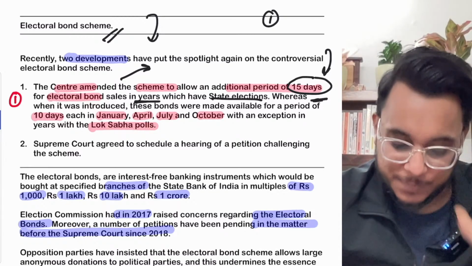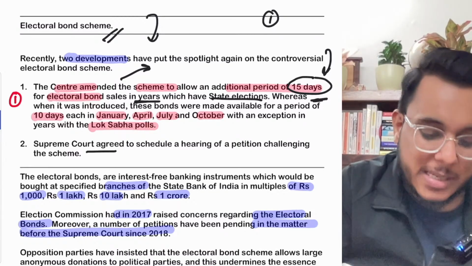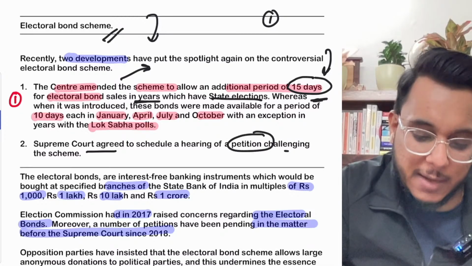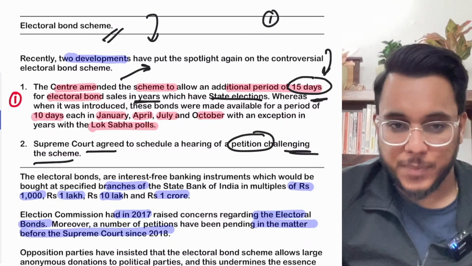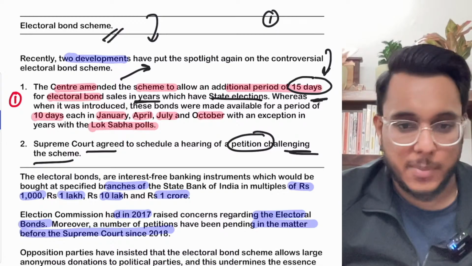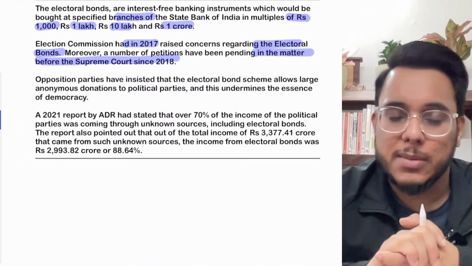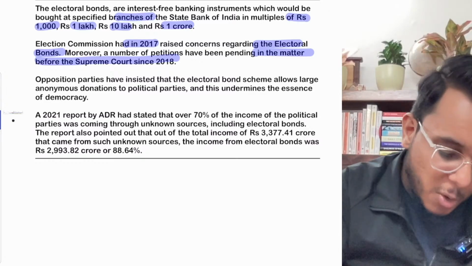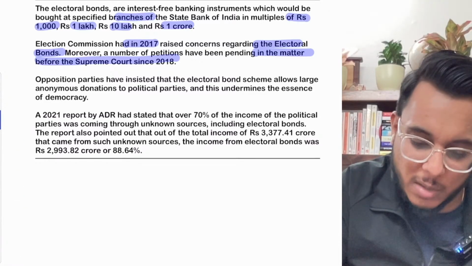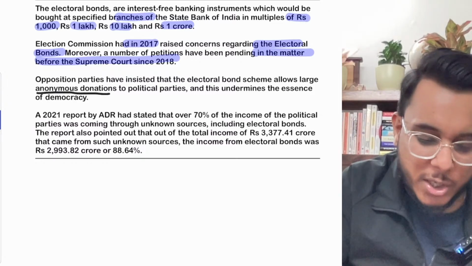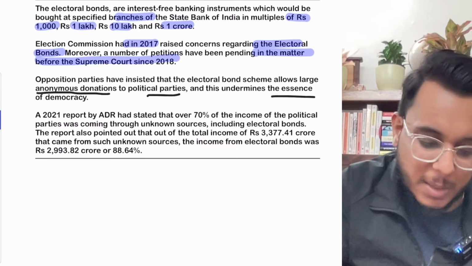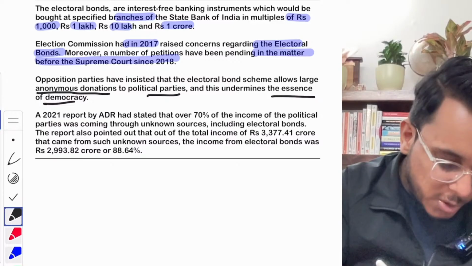Second thing: the Supreme Court has agreed to hear a petition challenging the electoral bond scheme. Because of that, the scheme has come into the news. Now, first of all, why are electoral bonds being criticized? The opposition parties have said that the electoral bond scheme allows anonymous donations to political parties, and that it undermines the essence of democracy.